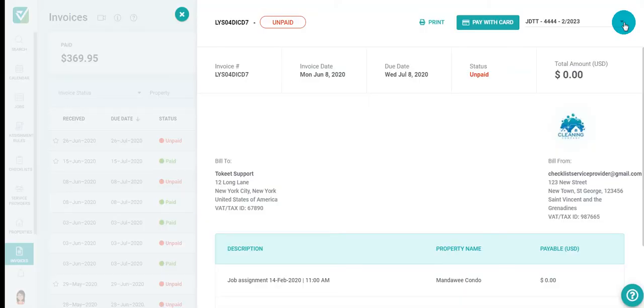If you've added multiple cards to your account and would like to pay using a different card than the one that is pre-selected, click on the Cards drop-down at the top right and select the preferred card. When you're ready, click Pay with Card. And that's it. Your invoice has been paid.